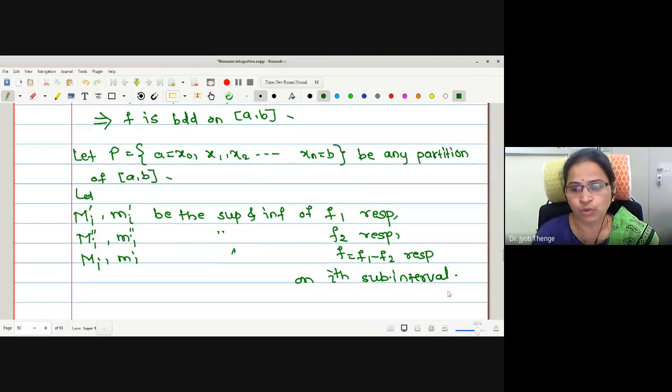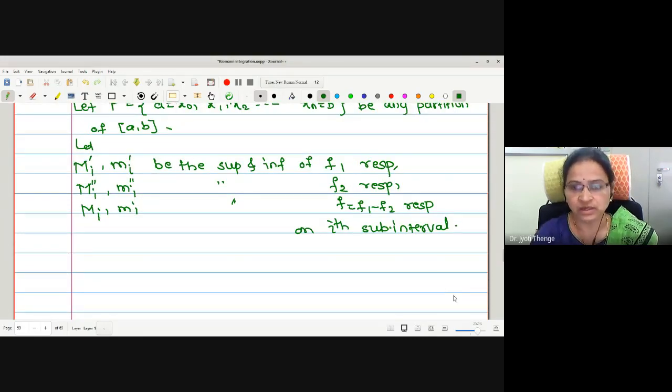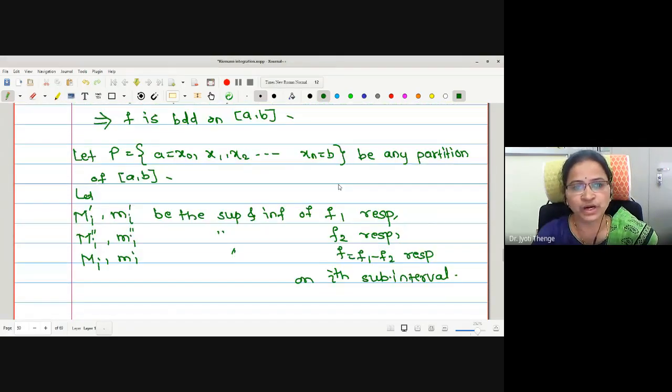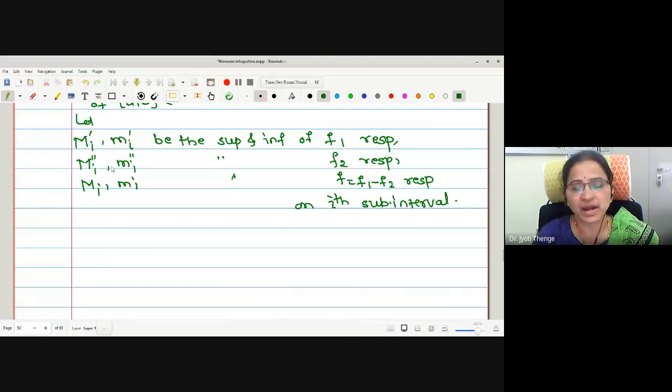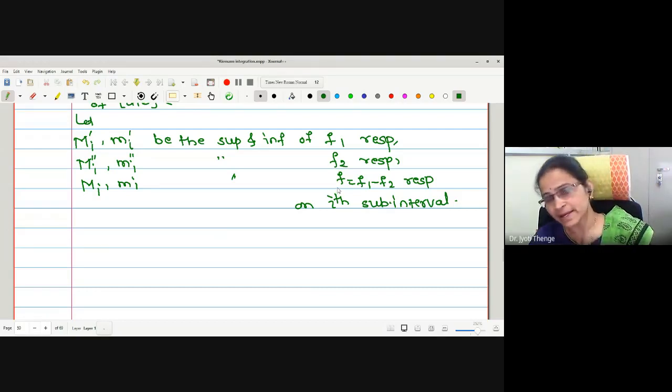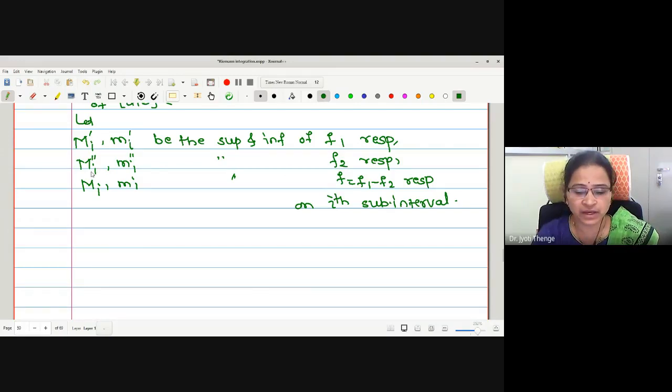Now, here we are writing the bounds for f2, but if we observe, this is not f2, it is coming with minus f2. Therefore, if m double dash and capital M double dash are the infima and suprema of f2, then what will be the infima of minus f2? Clearly, for minus f2, the roles of the two bounds are going to interchange. That is, minus M double dash becomes the infima and minus m double dash becomes the suprema of the function.